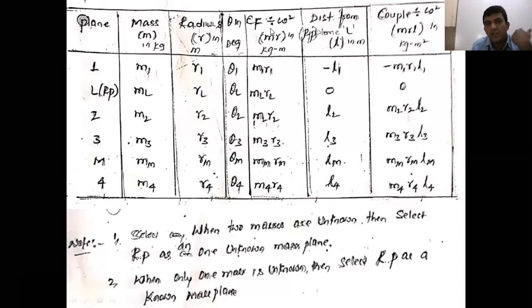Then the fourth column is centrifugal force divided by omega square, that is, m r omega square divided by omega square. Omega square gets cancelled, and we get m times r in kg meter. Up to this, what we constructed is the same as before. Now two additional columns will come here. What are the two columns? In the fifth column,